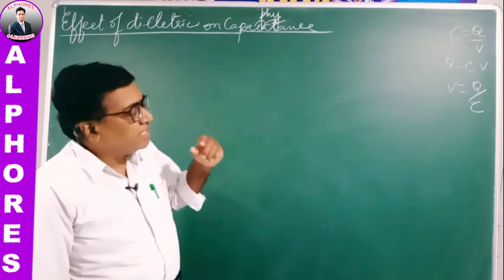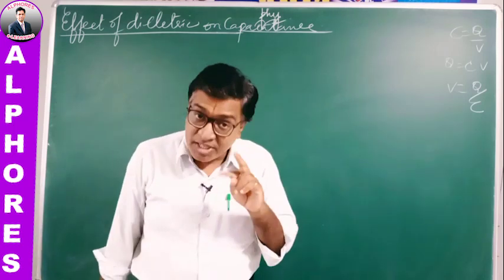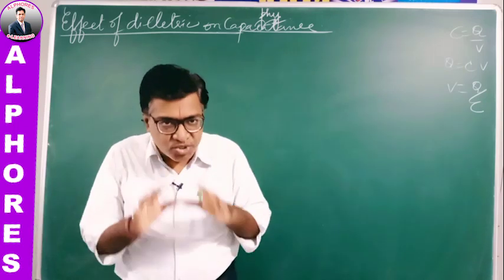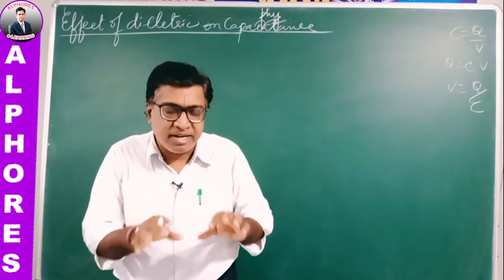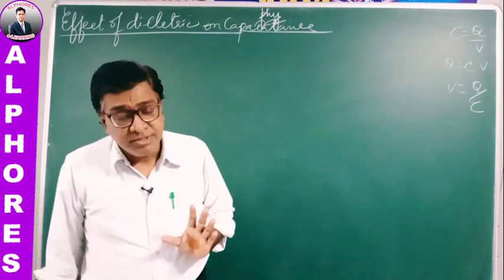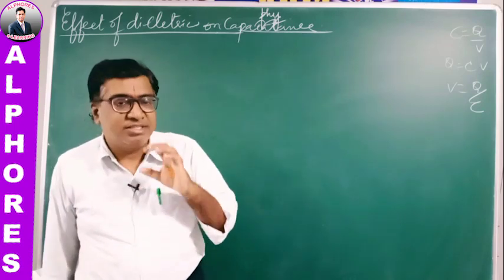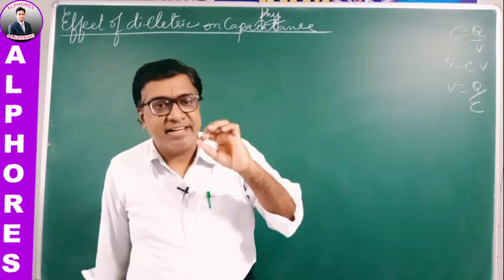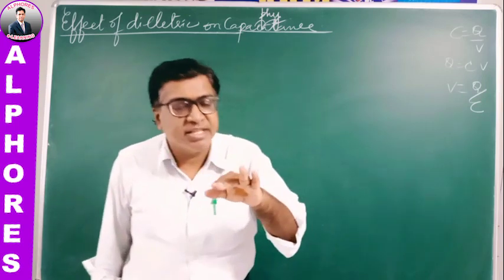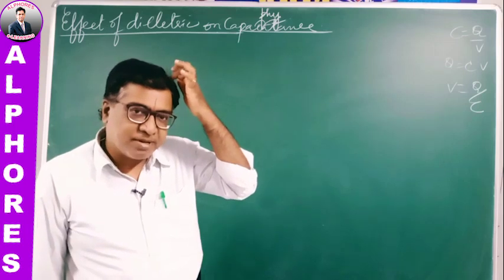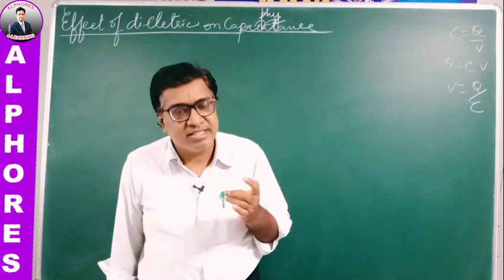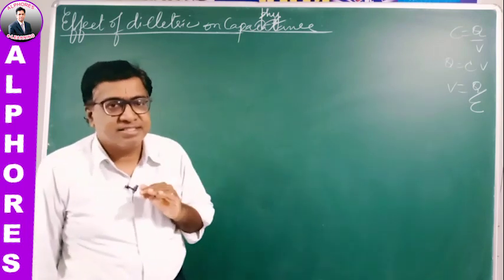When a dielectric is placed in a capacitor, there are two cases: battery on and battery off. If the battery is on, the battery is still connected to the capacitor, and we introduce a dielectric. Then the battery maintains constant potential, so the potential in the capacitor stays constant.